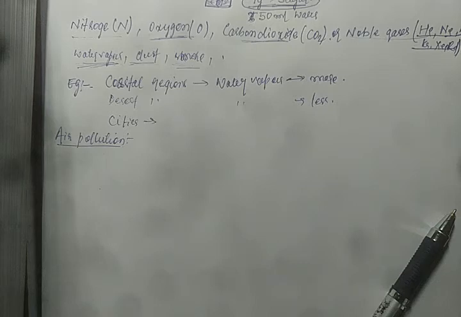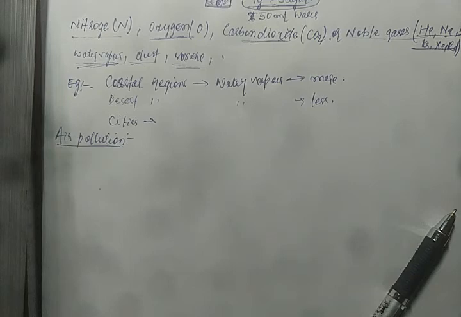So you can say: harmful and undesirable substances that get added to the air lead to air pollution. Now, the introduction of harmful and undesirable substances in large amounts into the air, as a result of human activities and natural processes, which affects the health of living things, is called air pollution.